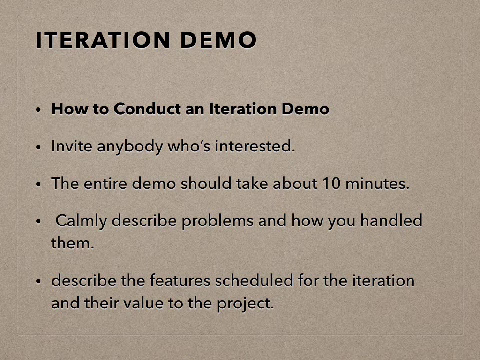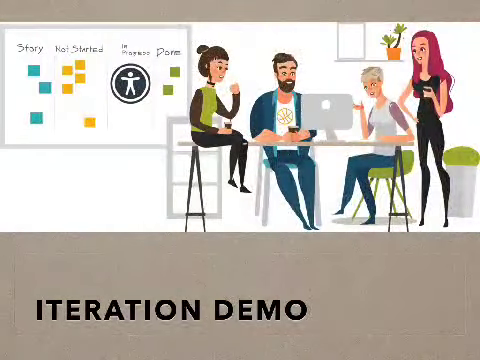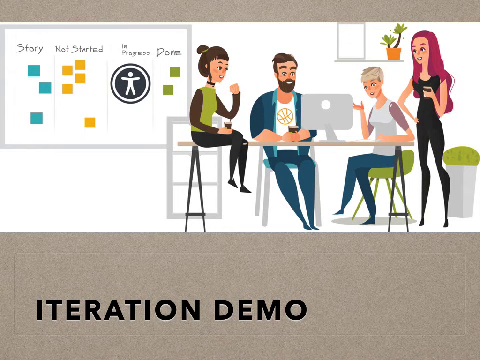So an iteration demo will include this list of stories which are in progress, which are not yet started, and which are completely done. So you can see that on the left side chart there in the picture. Now in the iteration demo, people will sit, discuss all of these things, and then find out what to do next.